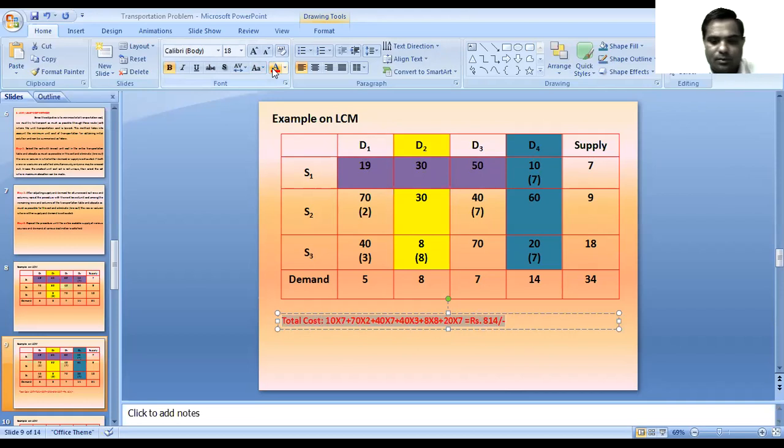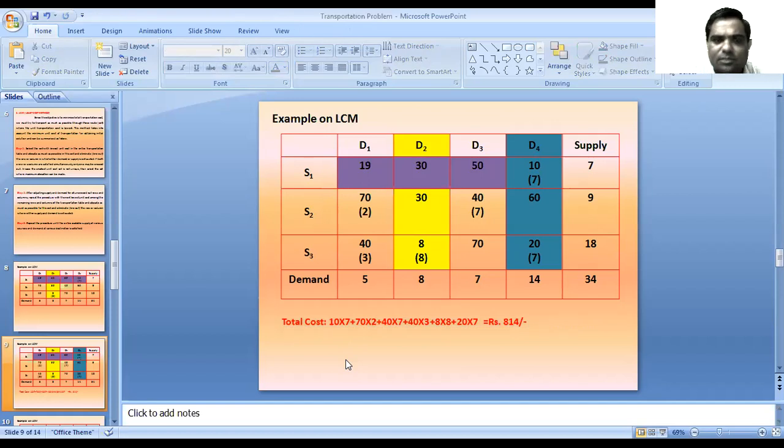In this method, first we have to remember that we start from the lowest cost. We start from the lowest cost or least cost. That's why this method is called the least cost method.